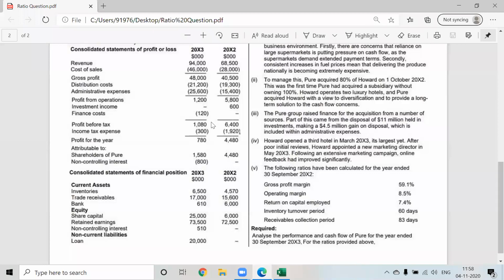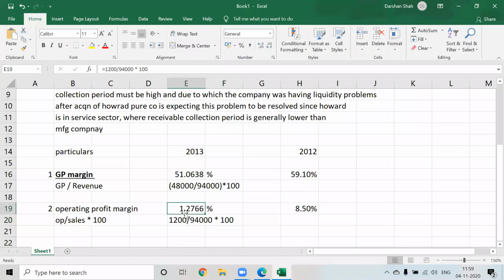You are saying that why we are not taking that? It is the same thing. Yes. So we have taken it as significantly low, and we also know the reason behind it. Admin cost has increased, right?